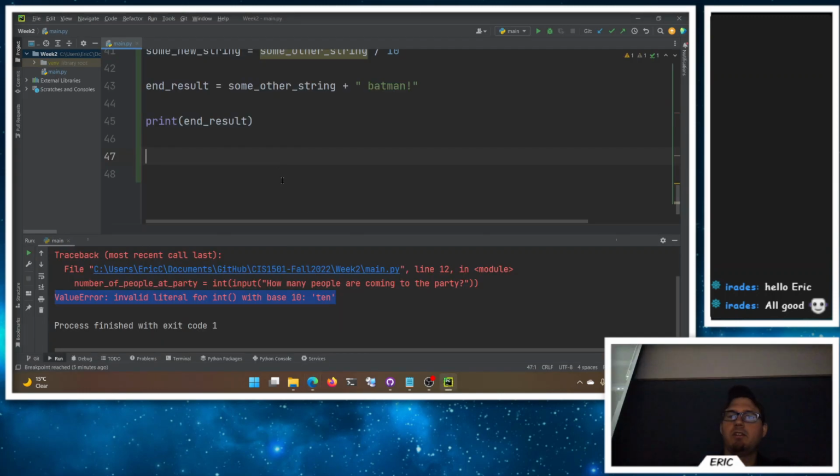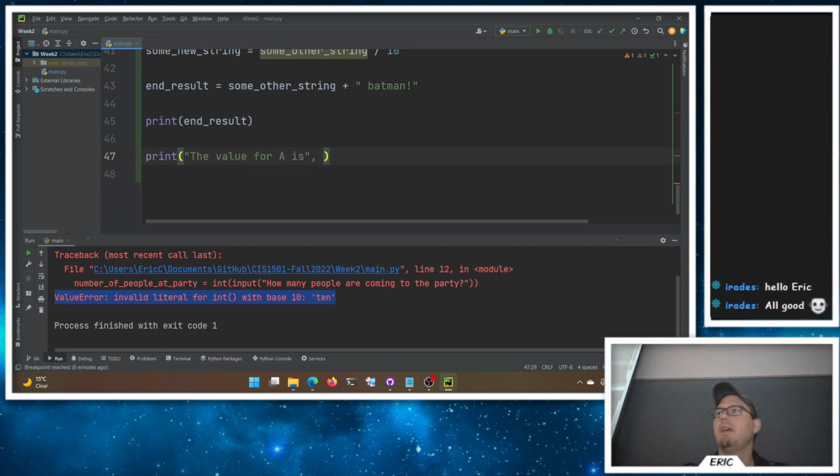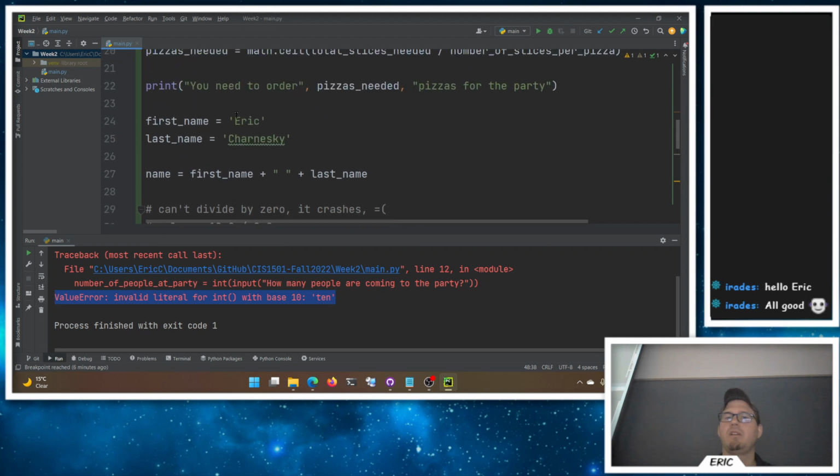So I can convert between characters and numeric values if I wanted to. So I can print the value for A is, and then to do that, I use this ord or ordinal function here. So ord gets me the numeric value. It's the numeric value of a character. And we're actually storing numbers here. So to store the word Eric Chanesky, it stores the value for capital E, the value for an R, the value for an I, value for a C, the value for a space, right? It's storing a bunch of numbers all together here, which is kind of fun.